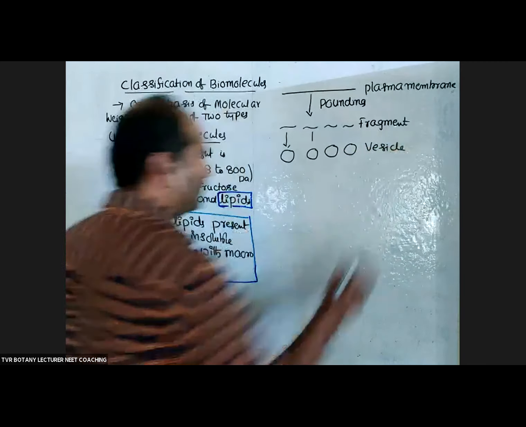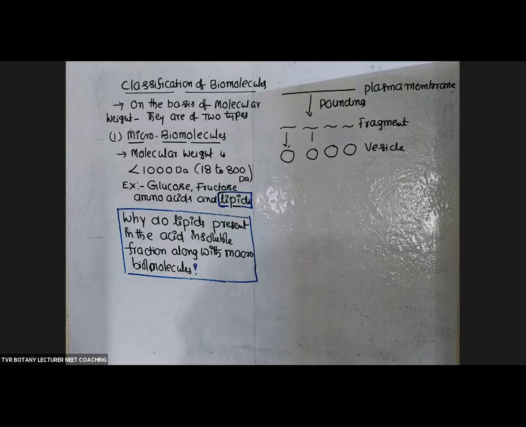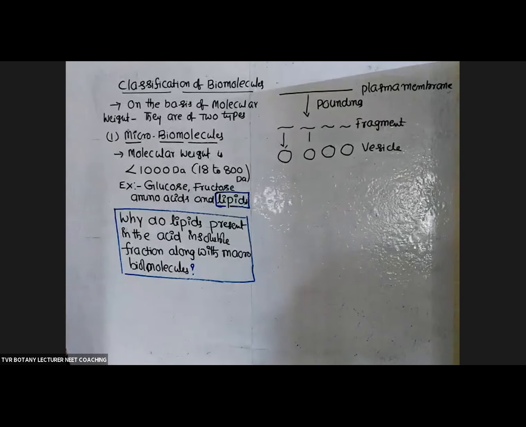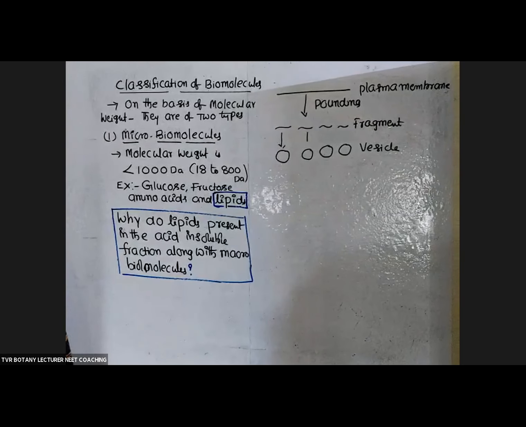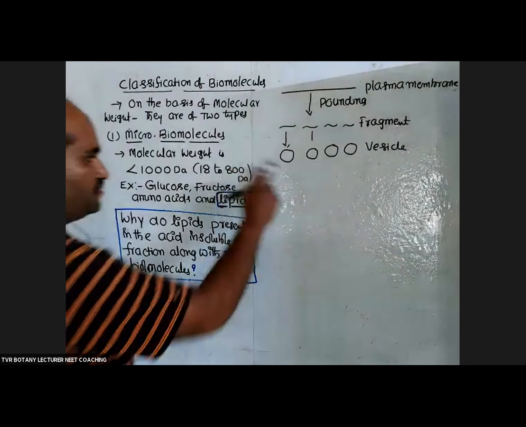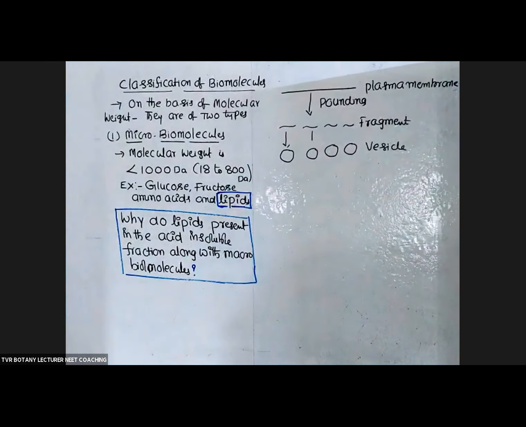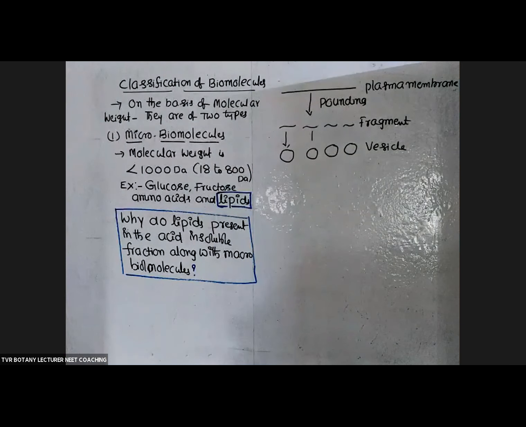Vesicle means a circular body with a membrane. Here the plasma membrane was not completely digested into individual molecules, so lipids are present in that fragment. That's why lipid was accumulated or retained within the acid insoluble fraction, even though it is a microbiomolecule.